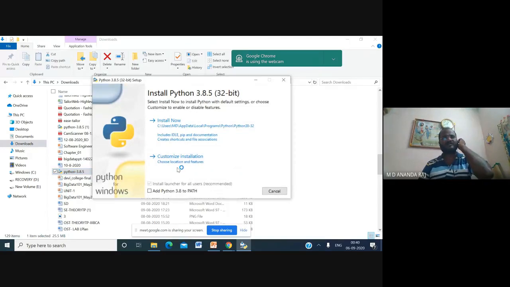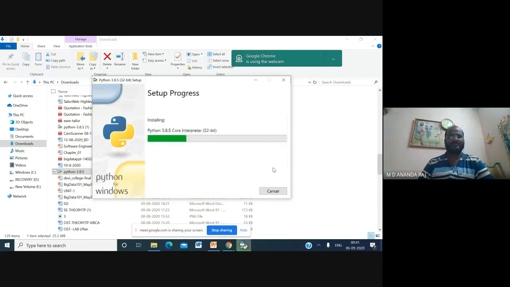So install Python. It will ask you for an option: customize the installation, or install in the default folder, C colon users, app data, local, programs, Python 3.8. Just click the Install Now option. It will be installed in your system.